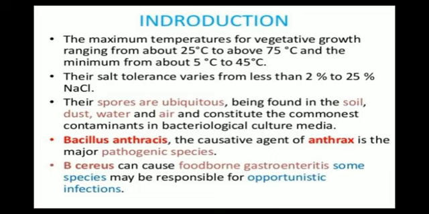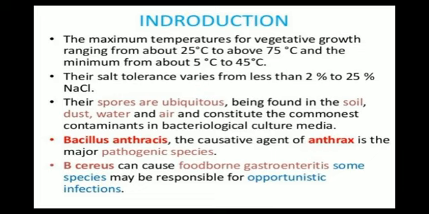The meaning of ubiquitous is that it is present or found everywhere. That is why it is known as ubiquitous, because it is found in soil, in dust, in water. It constitutes the commonest contaminants in bacteriological culture media, that means it is a common method of contamination.